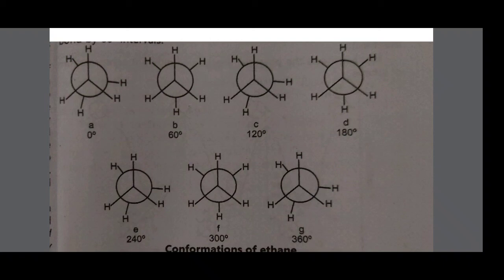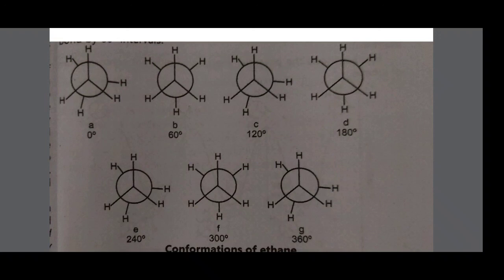The potential energy of these conformations is less than the eclipsed, about 3 kilocalories, and thus they are more stable. The hydrogens are as far away from each other as possible, hence the lowest energy and most stable conformation. All other conformations are referred to as skew conformations.